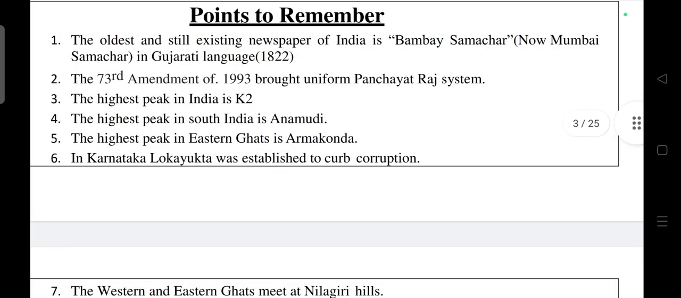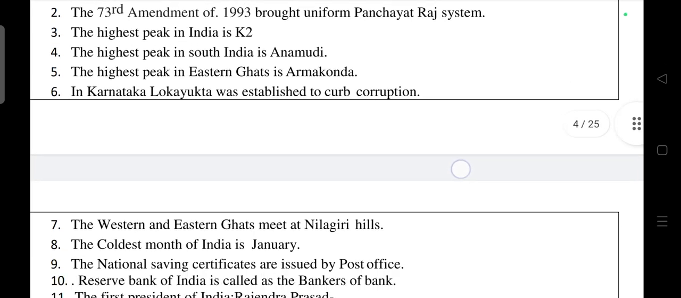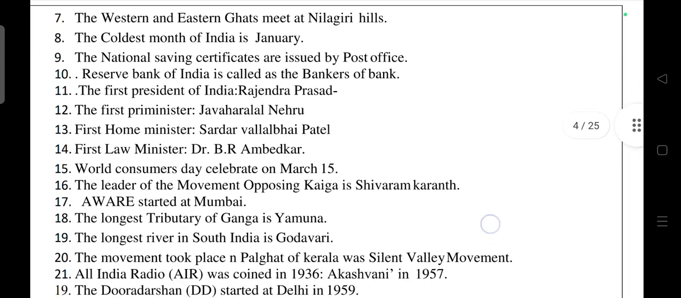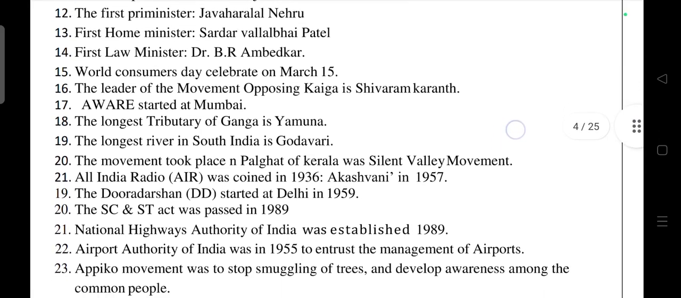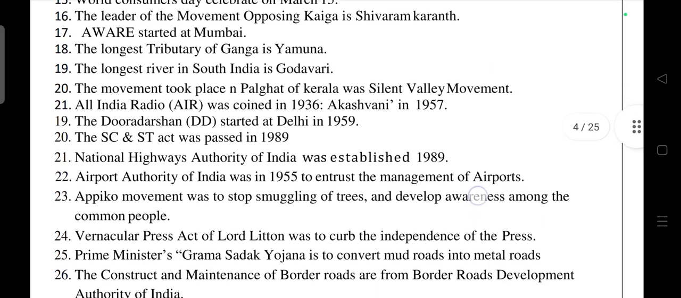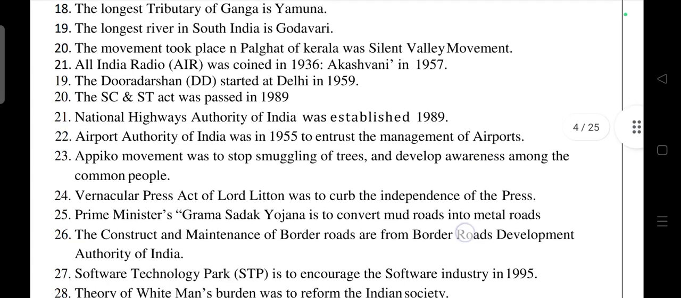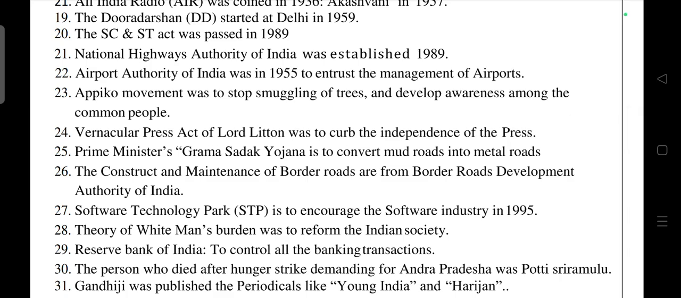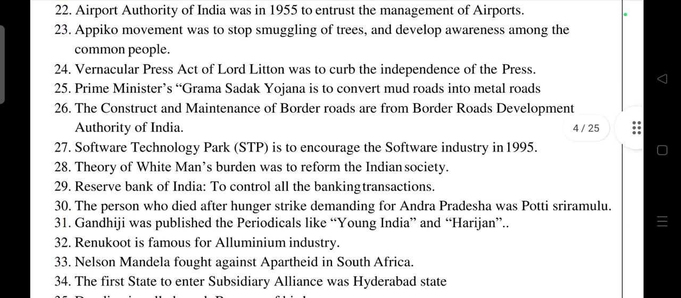Then points to be remembered. The oldest and still existing newspaper of India is Bombay Samachar. The 73rd Amendment of 1993 brought a uniform Panchayat Raj system. The highest peak in India is K2. So these are all the important points to be remembered. If you know these points, you can write 3-4 mark questions in your own words. So this is very important for your annual exam.